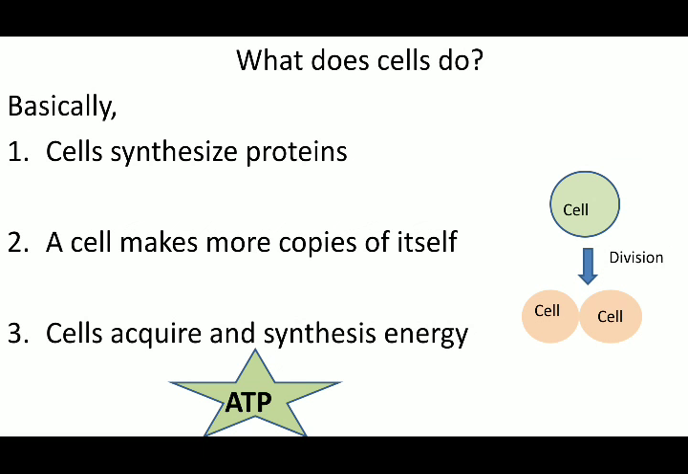The first function that we are going to see is that a cell synthesizes protein. If a cell has to carry out any activity, be it the replication process or anything else, it has to synthesize proteins. Next, a cell makes more copies of itself. The cell undergoes division, and two daughter cells are formed, which are almost similar to the parent cell. The process could be meiosis, in the form of gametes, or mitosis.